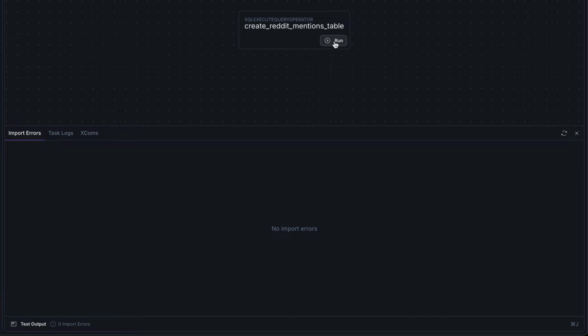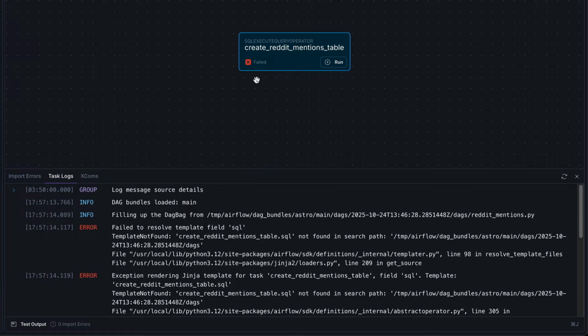So let's click on run right here to verify that the task works or not. Let's see in the task logs. And unfortunately, the task fails. Why?